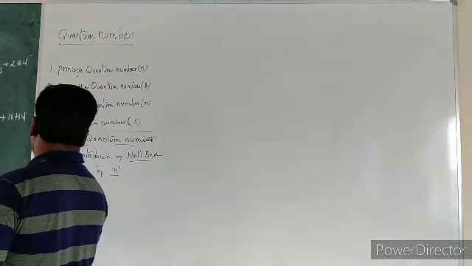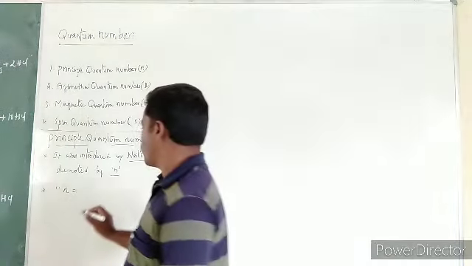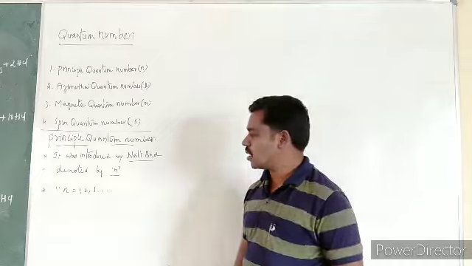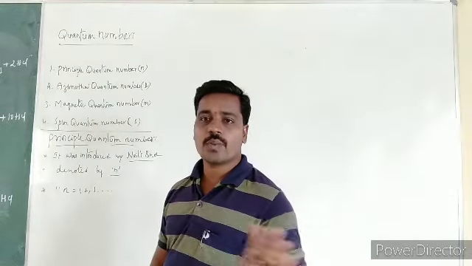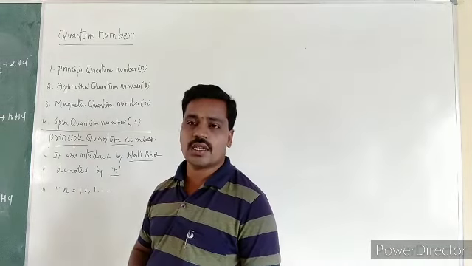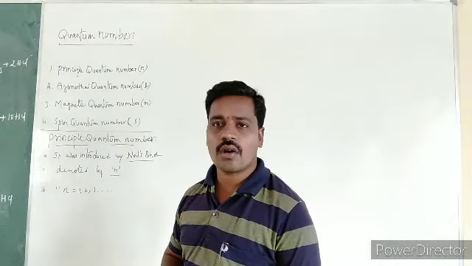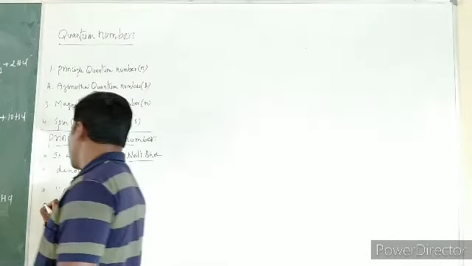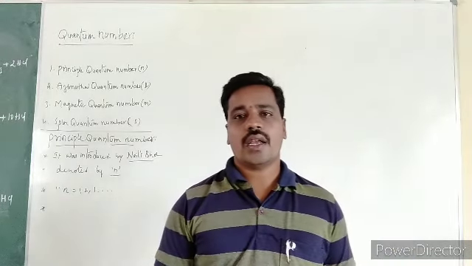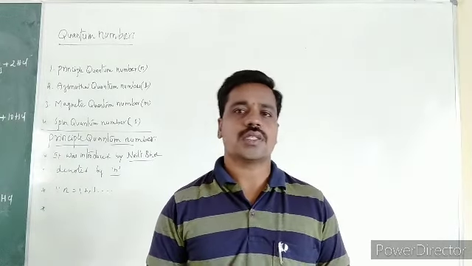What are the n values? The values are 1, 2, 3, and so on. The value of n will not be 0. So the value of n is 1, 2, 3, or the K, L, M, N shells, the energy levels. And as the value of n increases, the energy of an orbit also increases, and the size of an orbit also increases. That is the main thing.